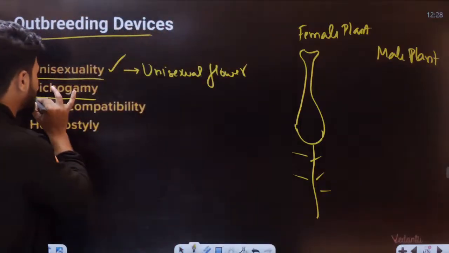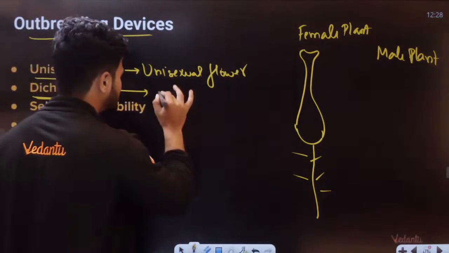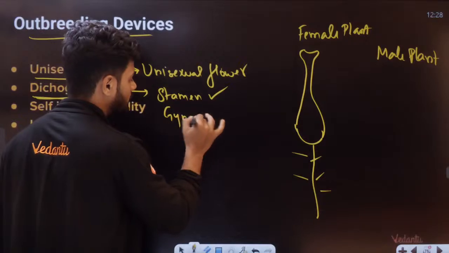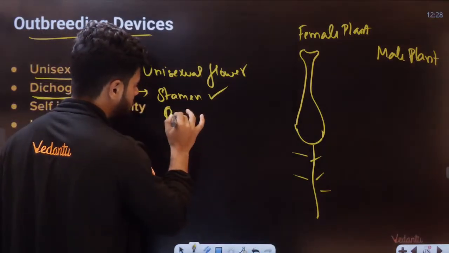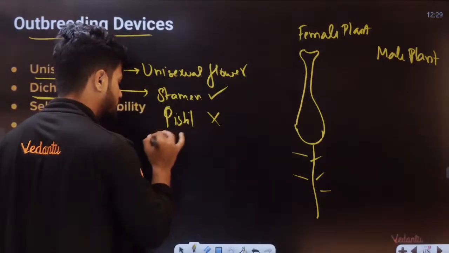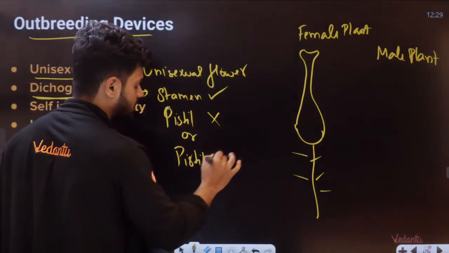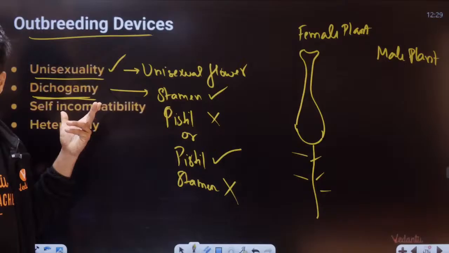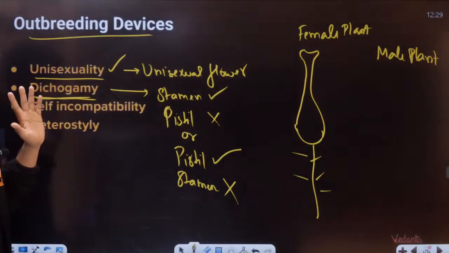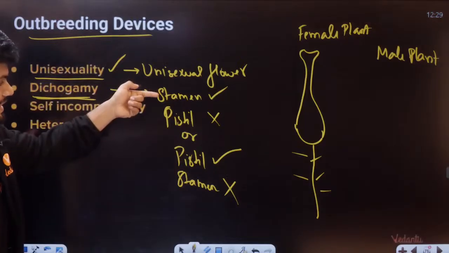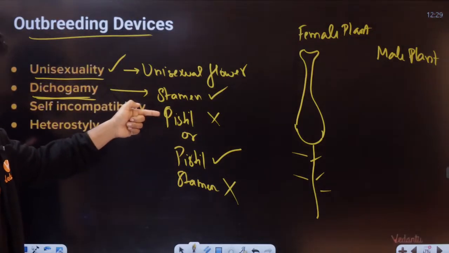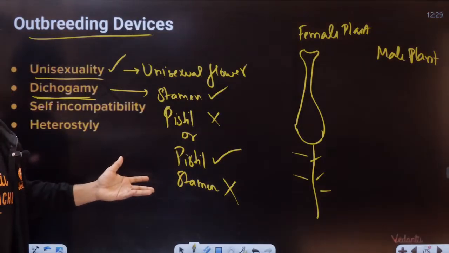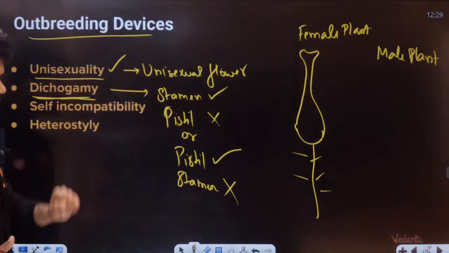The same concept applies in dichogamy. In the case of dichogamy, sometimes the stamen is mature and ready, but the gynoecium or pistil is not ready. Or the pistil is ready, but the stamen is not ready. All of you understood what dichogamy is? Tell me yes or no, quickly. The stamen can be ready while the pistil is immature, or the pistil is mature while the stamen is not. That is all called dichogamy.